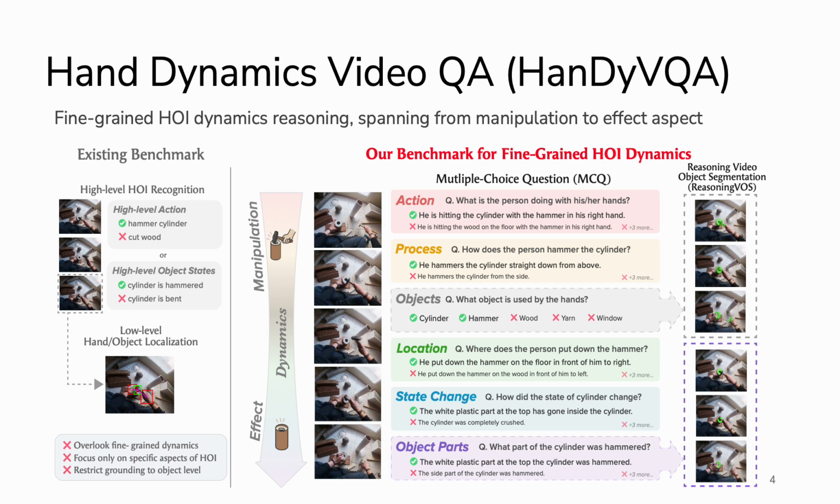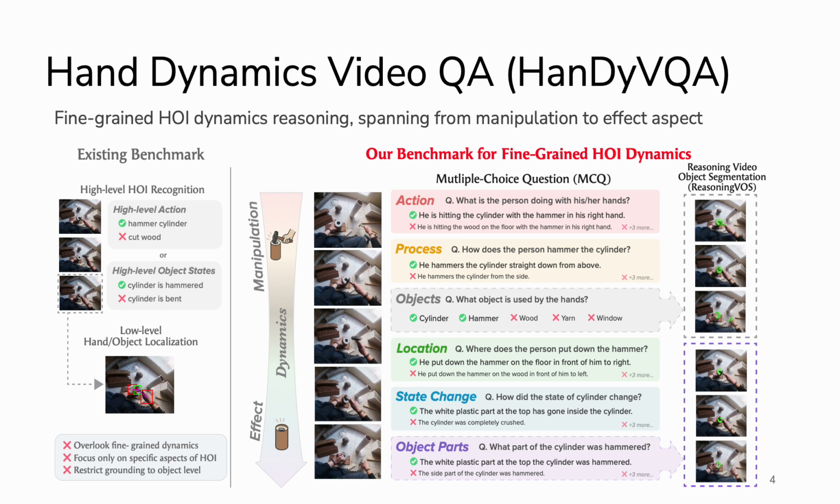HanDyVQA. The key idea is to evaluate fine-grained HOI dynamics reasoning spanning from manipulation to effect aspect. HanDyVQA introduces 6 complementary question categories. The first 3 questions focus on manipulation: action, process, objects. The remaining 3 focus on effects: location, state change, object parts.